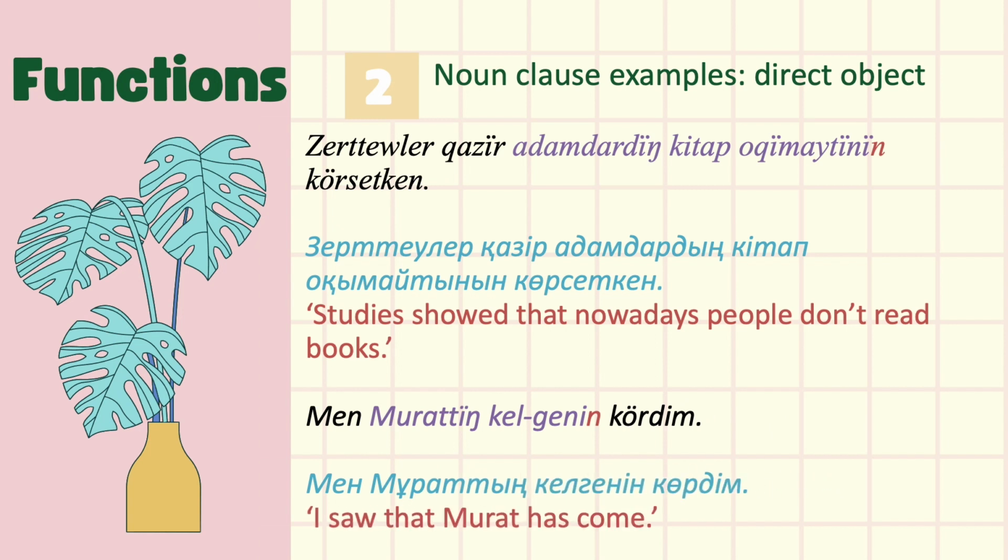Мен Мұраттың келгенін көрдім. I saw that Murat has come. In these sentences, the noun clauses адамдардың кітап оқымайтынын, that people don't read books, and Мұраттың келгенін, that Murat has come, act as direct objects to the main predicates көрсет, to show, and көр, to see. So their predicates оқымайтынын and келгенін take the accusative case marker н at the end.